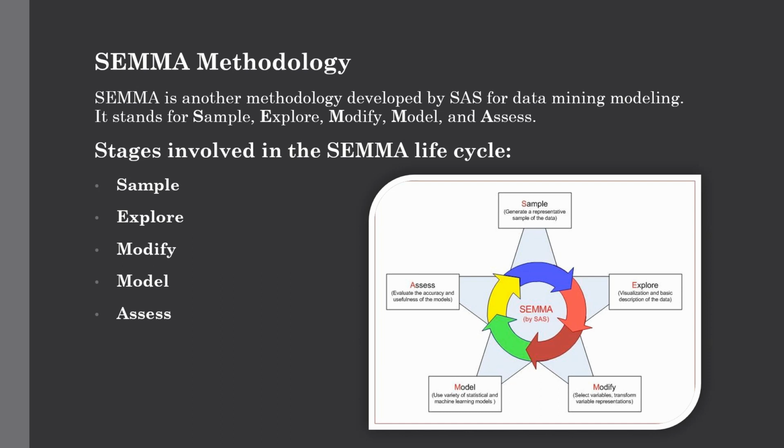So the first stage is Sample. This process will start with data sampling, which means selecting data for modeling. The data set should be large enough to contain sufficient information to retrieve, but yet small enough to be used efficiently. And this phase also deals with data partitioning. So what is data partitioning? I think we have already discussed that in our data warehouse tutorial. So if you want to refer to it, I have provided the link in the description below.